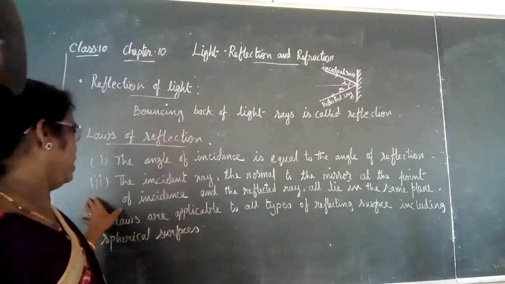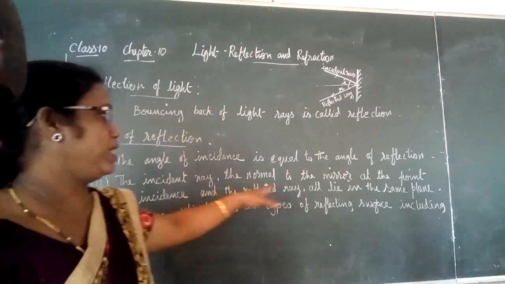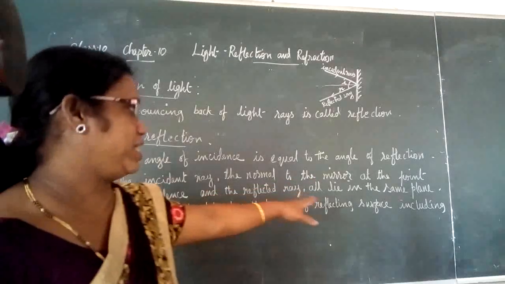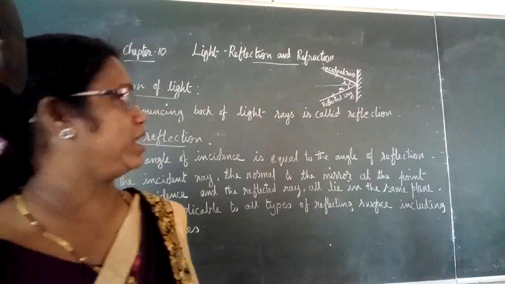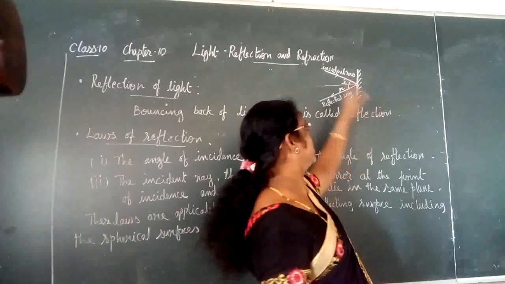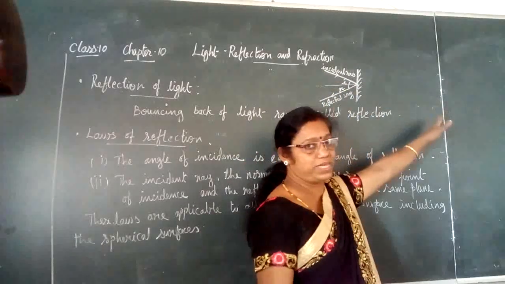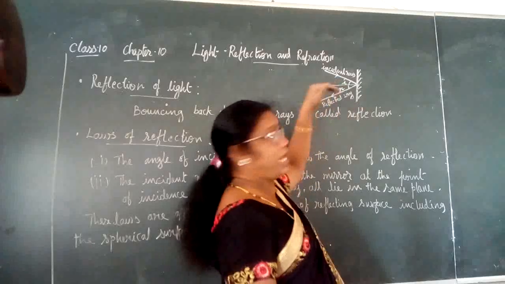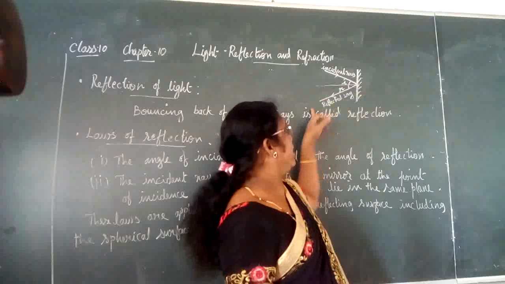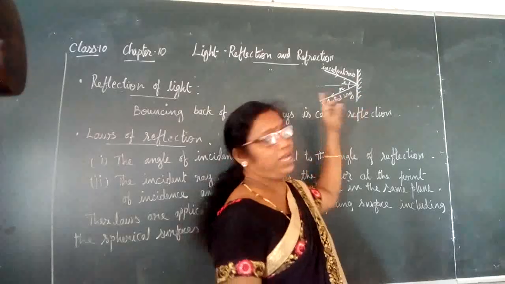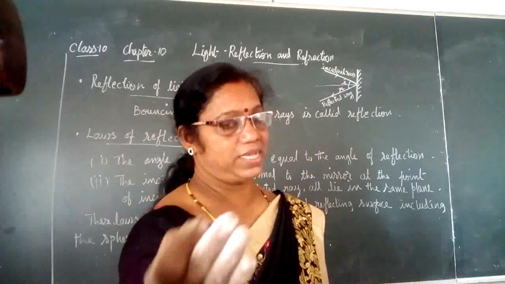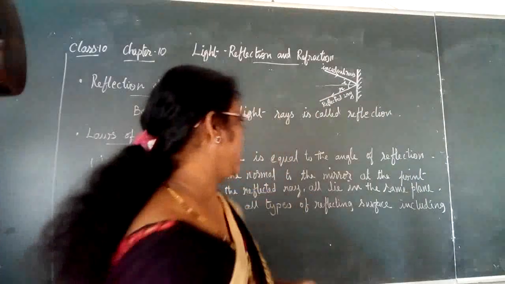And according to the second law, the incident ray, the normal to the mirror at the point of incidence, and the reflected ray all lie in the same plane. The mirror has two sides, this side and the opposite side. You can see the incident light ray, the reflected light ray, and the normal all on the same side of the plane.